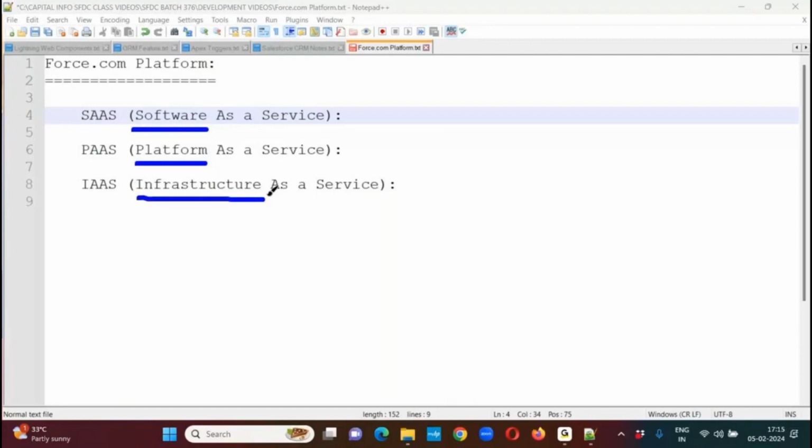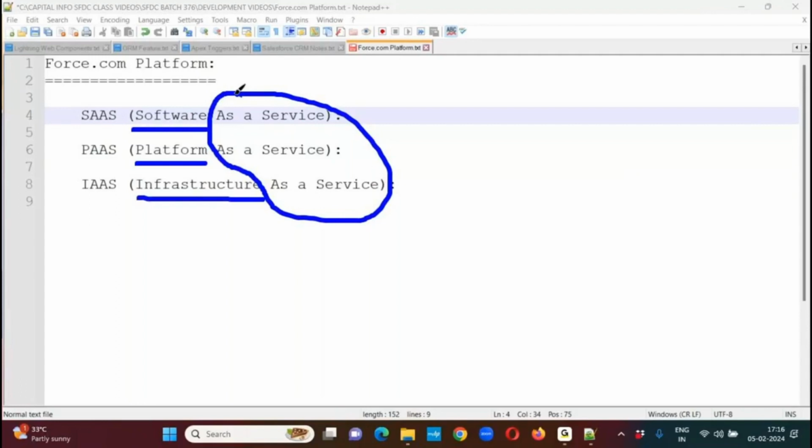Whatever features are offered by Salesforce, whether software, platform or infrastructure, these features are being made available to the customers on rental basis. If you want to make a feature available to customers on rental basis, then we have to offer it as a service. If it is a product, the customer has to buy it, and in order to buy the product, they have to make a huge investment.